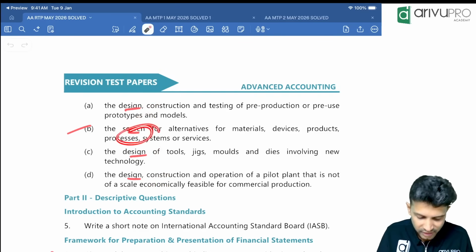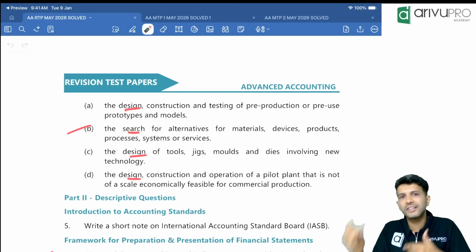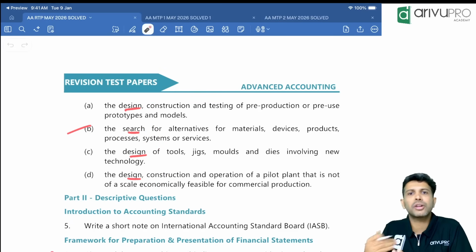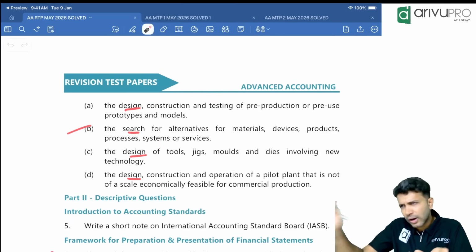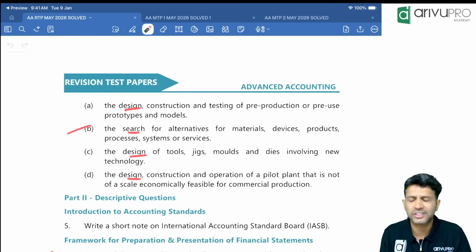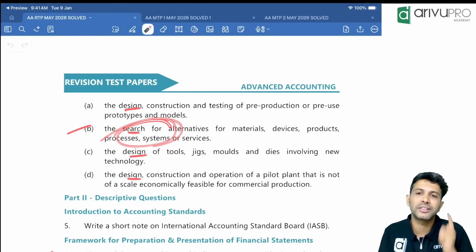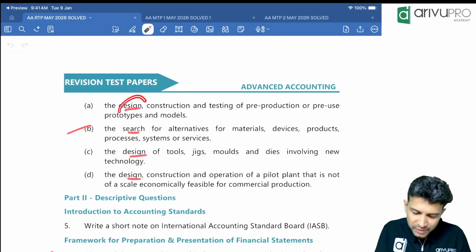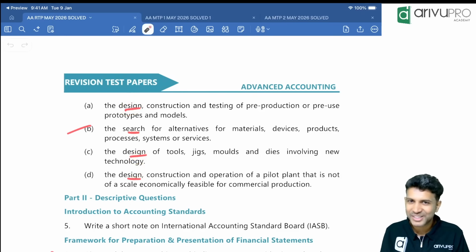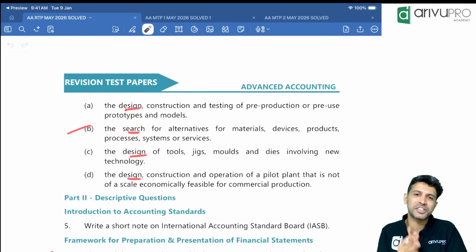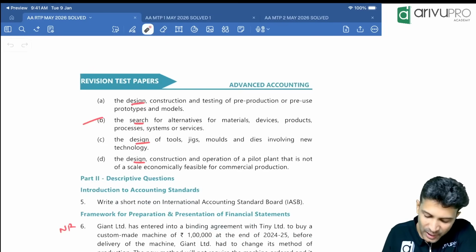Remaining is what? B, searching. Yeah, researching is searching. Acquisition of knowledge phase. Research means that only you acquire knowledge, you search for it from various places. So this is an example of research activity. Okay. So wherever you see design, it's not research. So that way automatically the remaining option is B. That's the right answer.